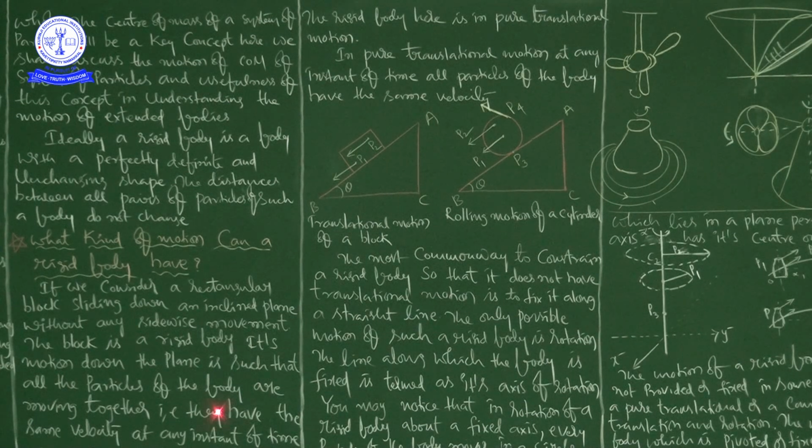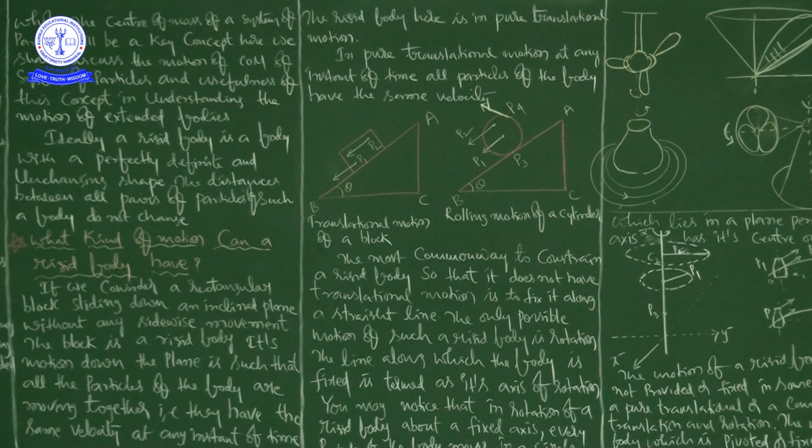First, consider a rectangular block sliding down an inclined plane without any sidewise movement. We just kept it there and it is coming down without any sidewise movement. Here this block is said to be in translational motion. If you see points like P1 or P2 of the block, they move with the same velocity at any instant of time.